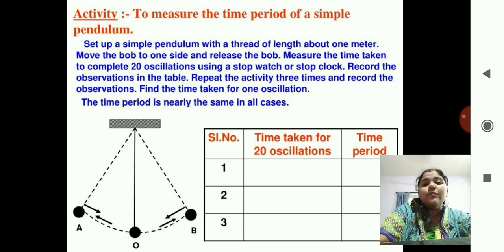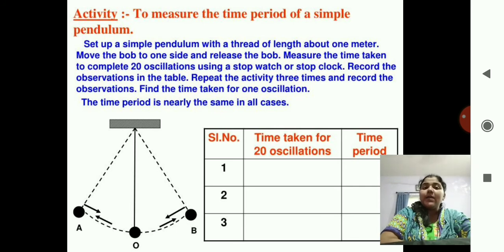Find the time taken for one oscillation. The time period is nearly the same in all cases. They have given the observation over here also that the time period will be the same in all cases. They have told that you have to count the 20 oscillations and then you have to stop the watch and see how much time they have taken to complete the oscillations. Okay, we'll see this experiment in the online class.